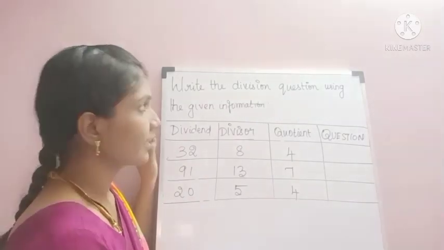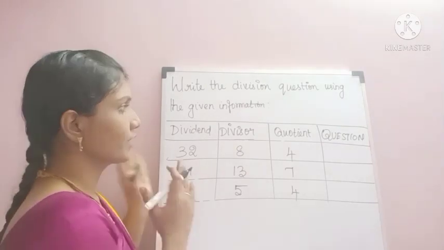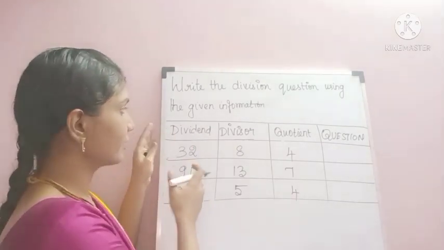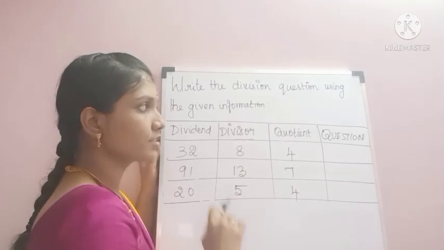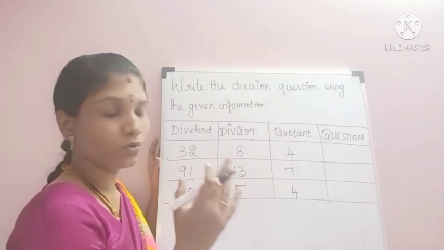Now see, write the division question using the given information. We have a set of numbers in the category of dividend, divisor and quotient. We have to frame the division statement.